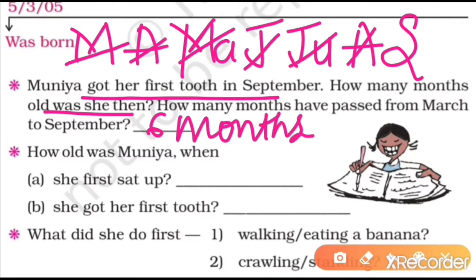The next question is, how old was Munia when she first sat up? In your textbook it is given 10th November. November means the 11th month of 2005. So again we have to count from the birth date of 5 March to 10th November.